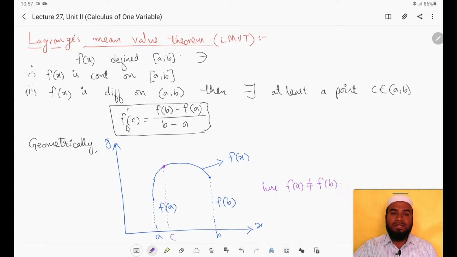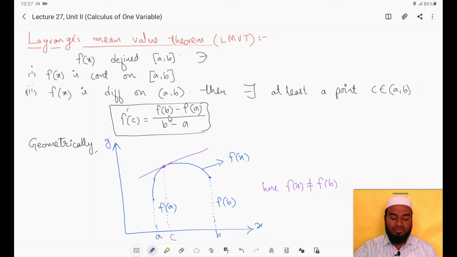geometrically, what is the meaning of this? f'(c) means the slope of the tangent at the point c. Let us draw the tangent here. This will be the tangent here. The tangent will be something like this, right? The slope of the tangent drawn at the point on the curve corresponding to c will be parallel to (f(b) minus f(a)) by (b minus a). What is this?